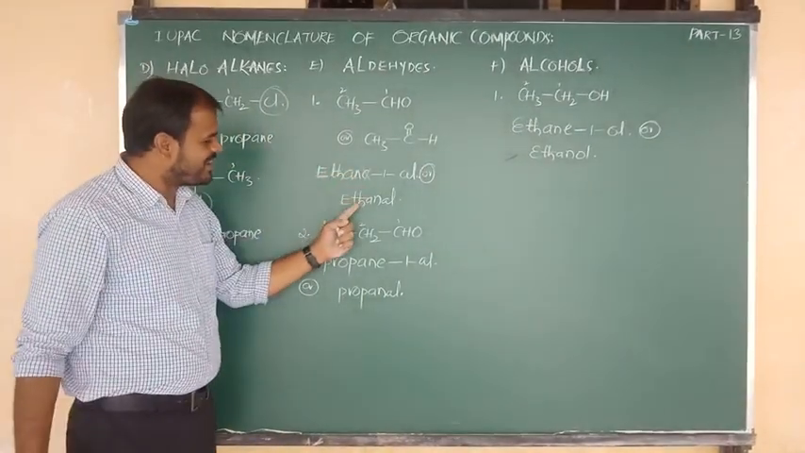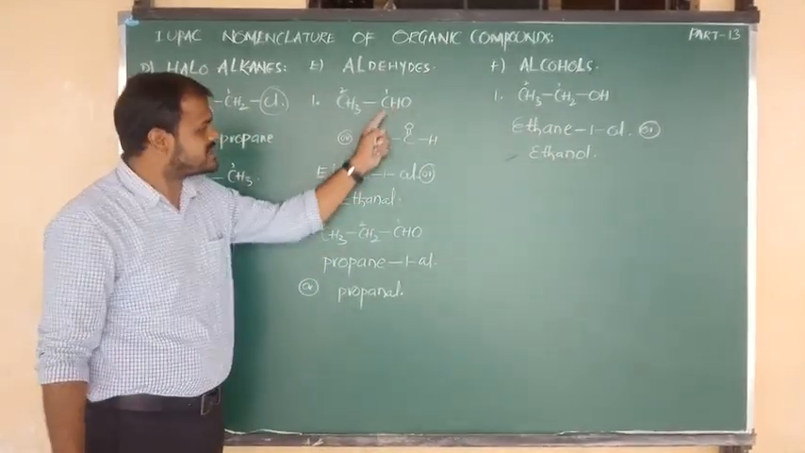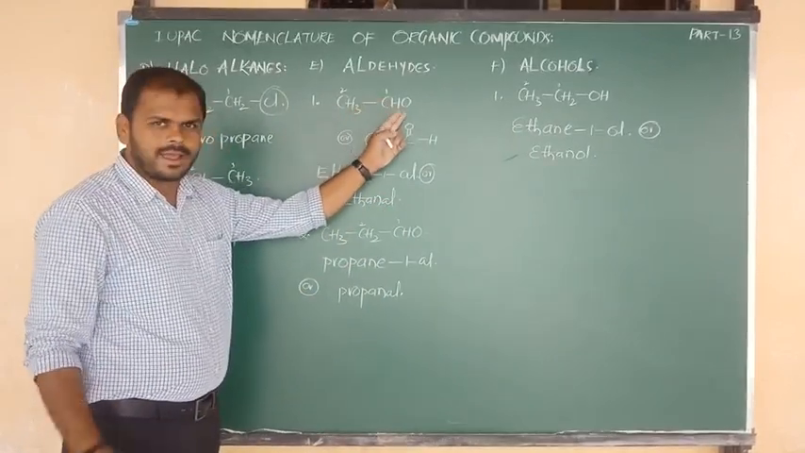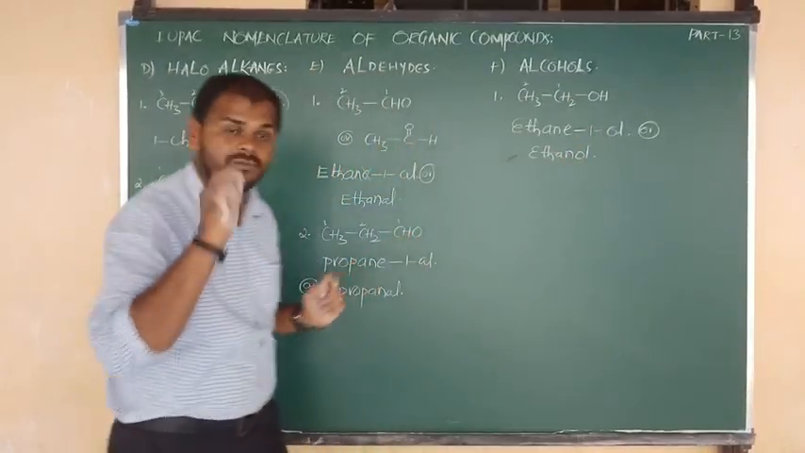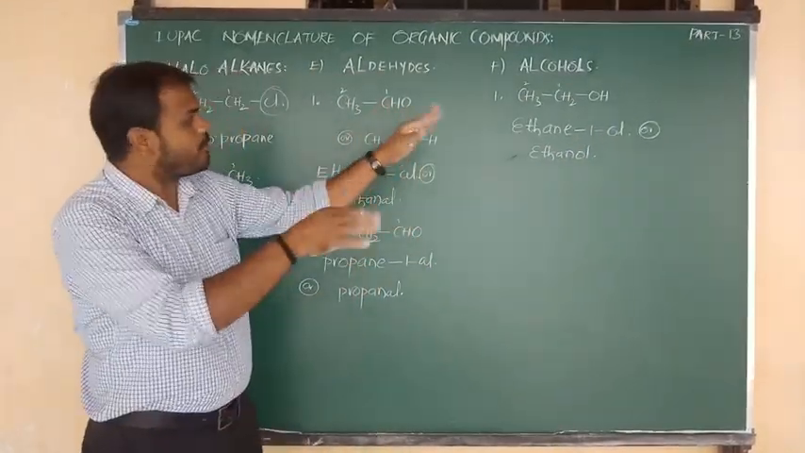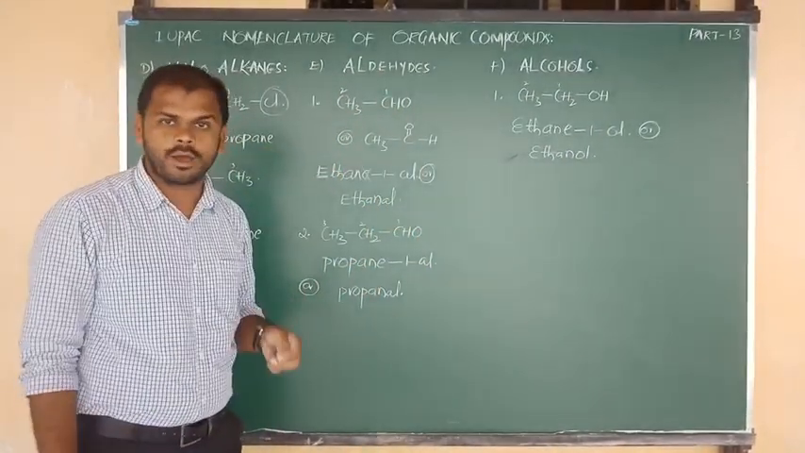And here what I have given is ethanol, because this is not an aldehyde. 2 carbon aldehyde is ethanal, 2 carbon alcohol is ethanol. This is the difference, al and ol. The compound is quite different. Okay, all of you, beta.